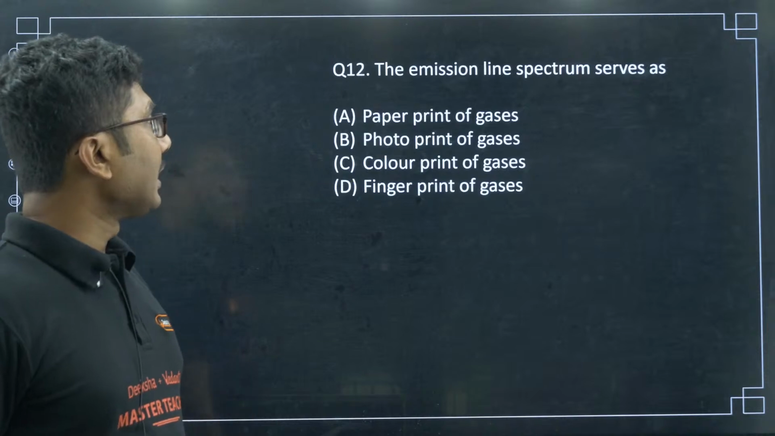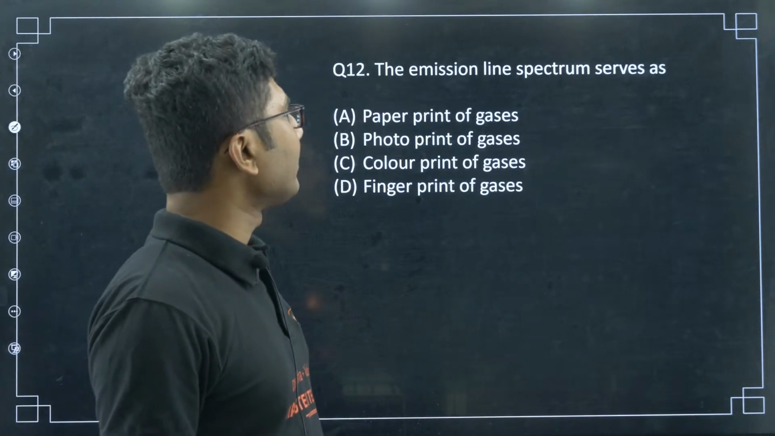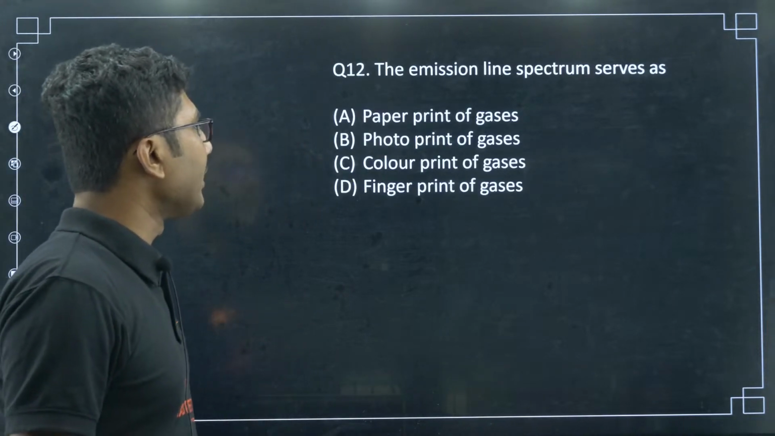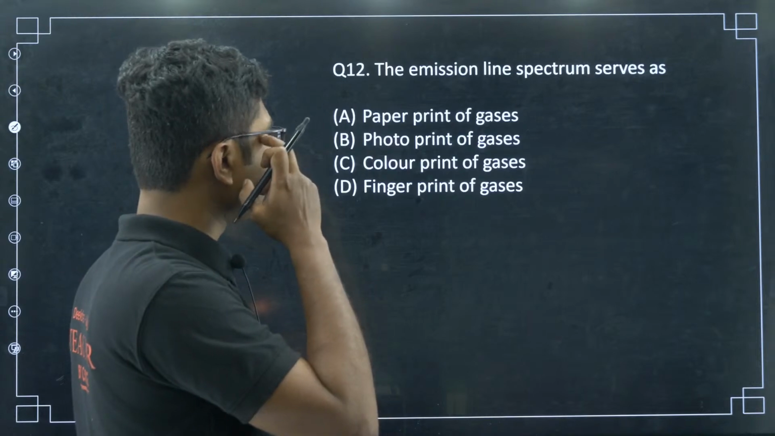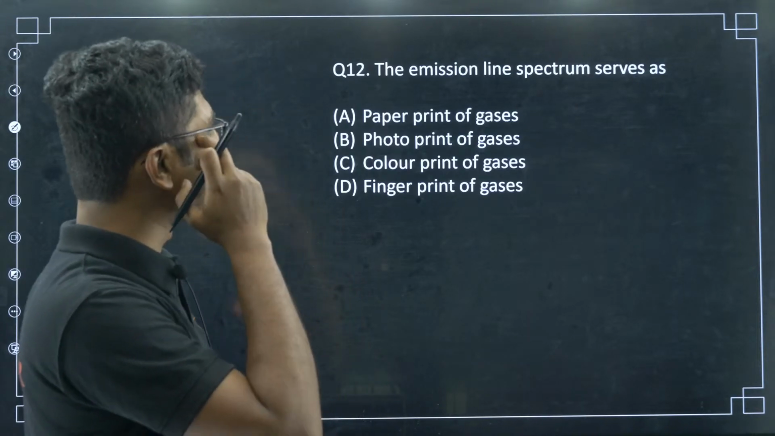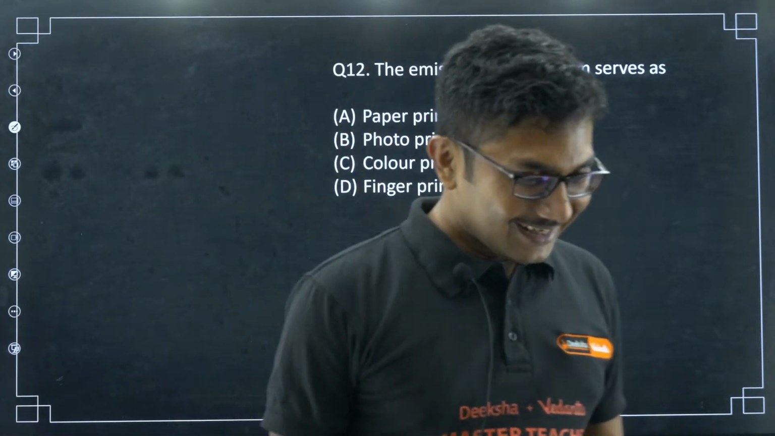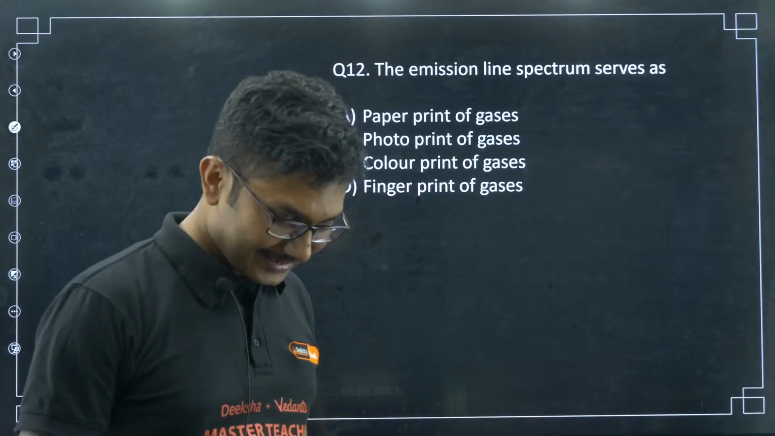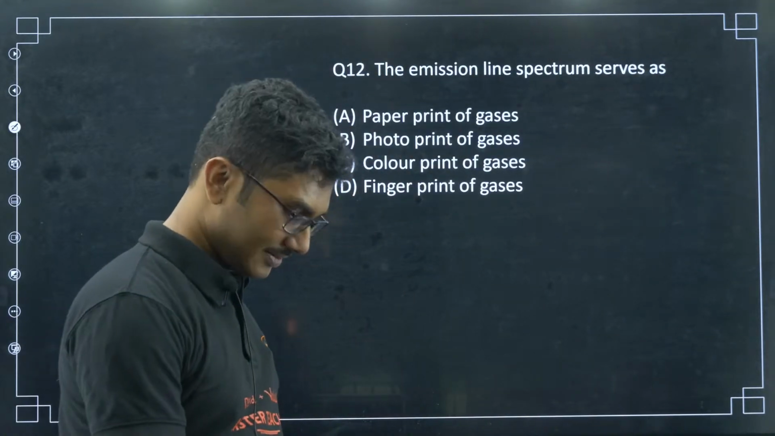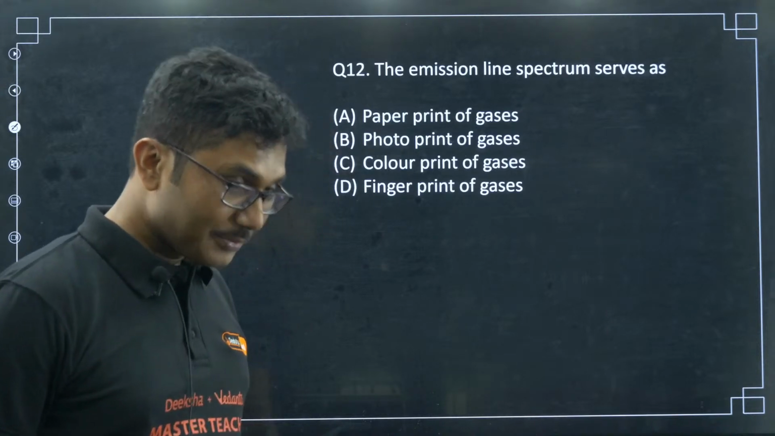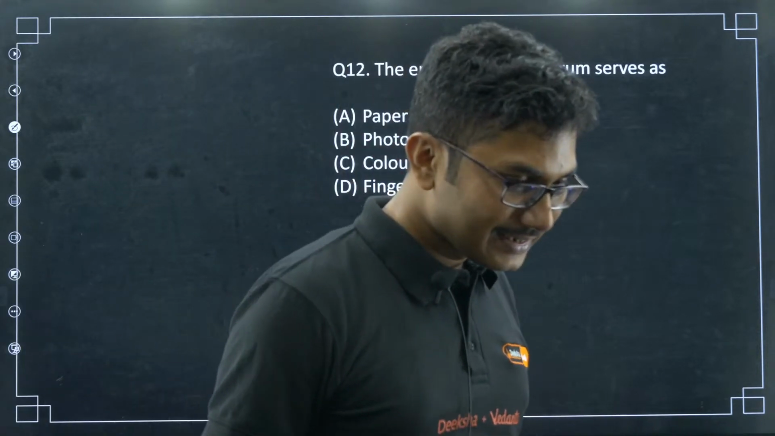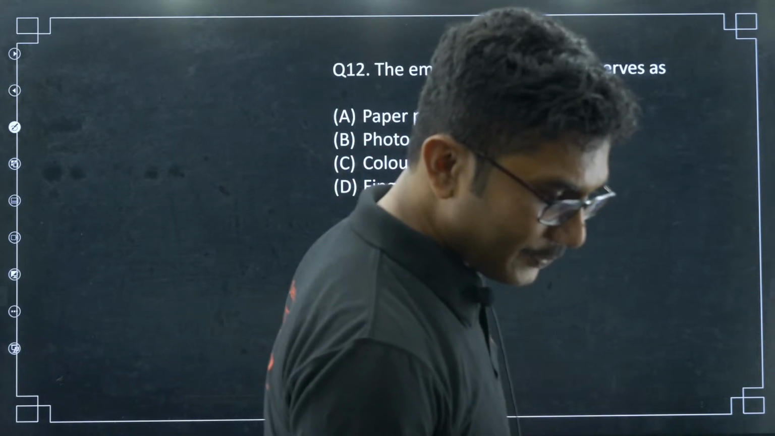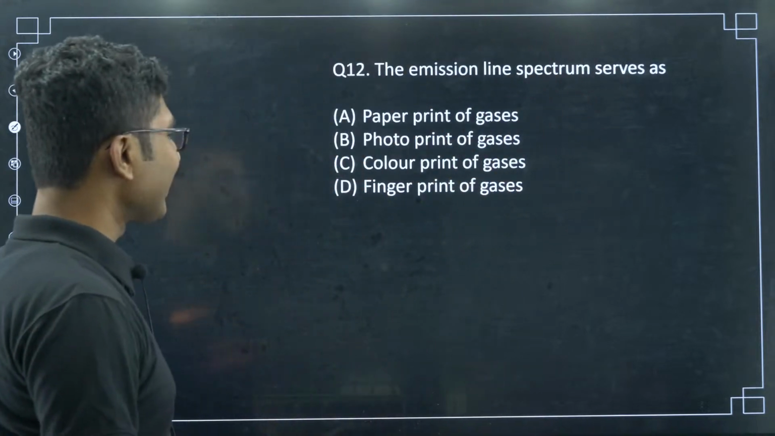Okay, now next question. The emission line spectrum serves as paper print of gases, photo print of gases, color print of gases, fingerprint of gases. Another easy question. Let's see. Rider is saying 12C, color print of gases.